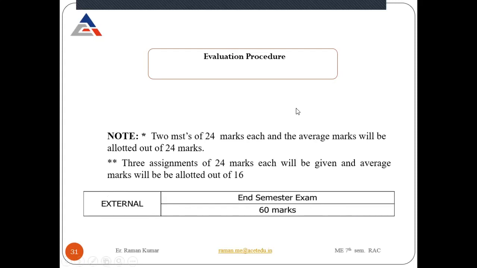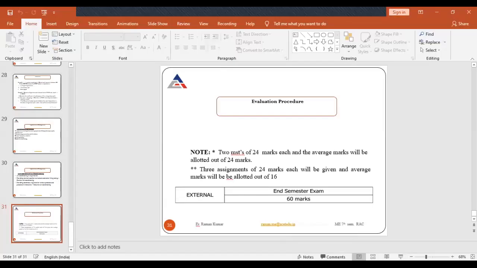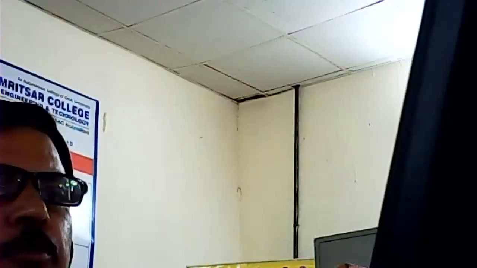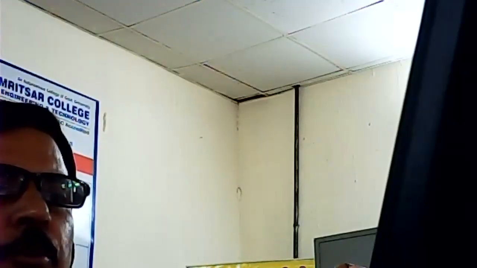Okay. So this is all about your paper. We will conduct the evaluation through the MST and assignments. For internal purposes, your total marks will be 40, and for external purposes, your total marks will be 60. Okay. So this is all about your evaluation. This is all about your very first chapter. This chapter I have already told you. So I'm going to stop this.